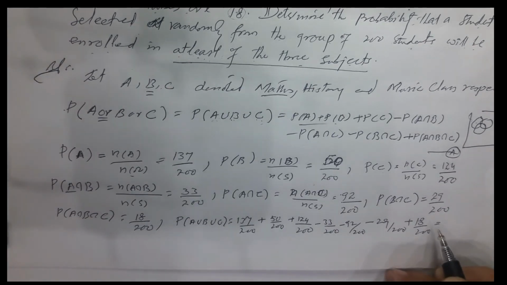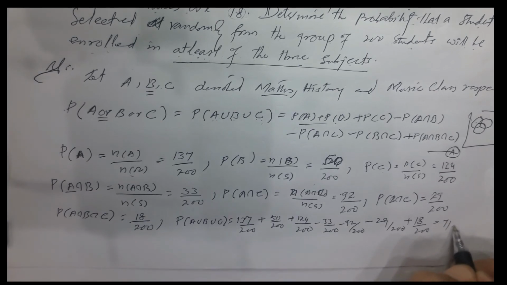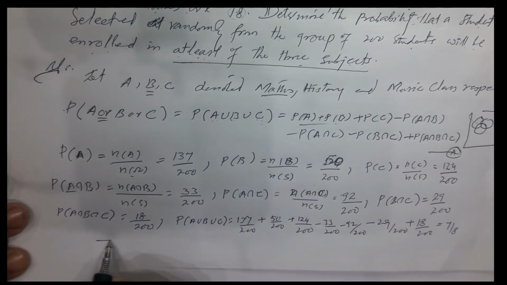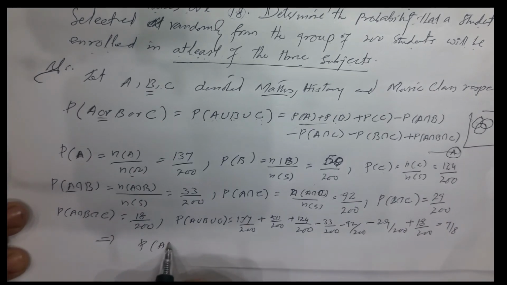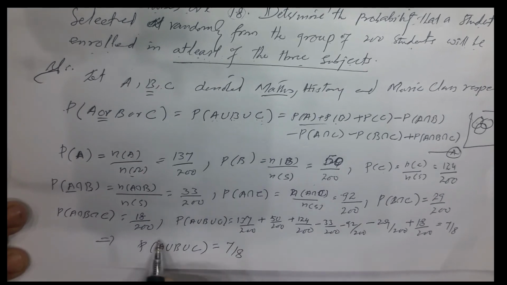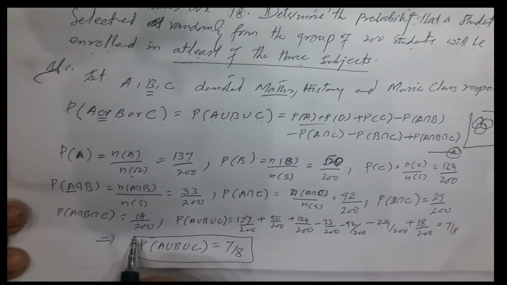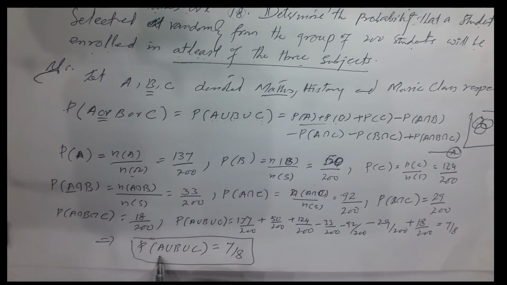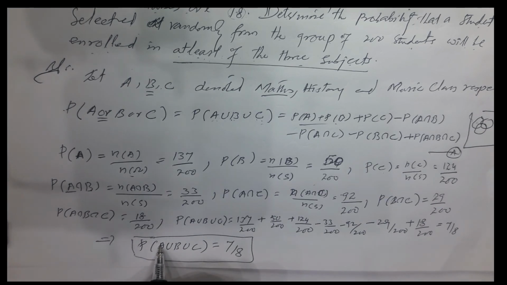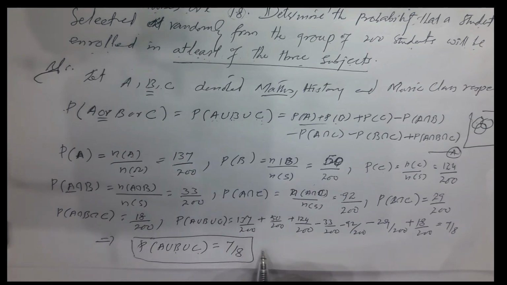When we calculate this, it will be equal to 7 by 8. So the probability that a student randomly selected from 200 students will be enrolled either in maths, in history or in music is 7 by 8.